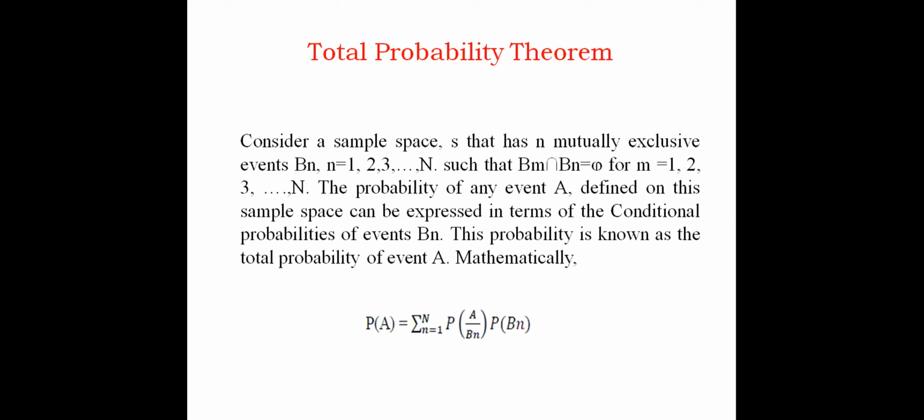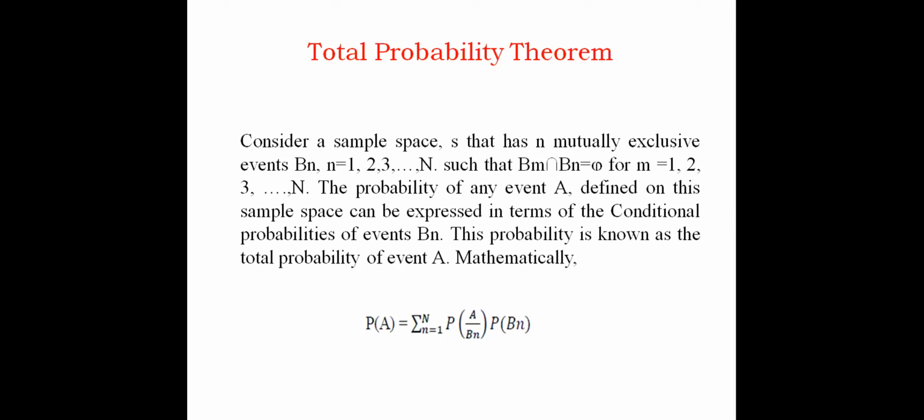Finding this probability in terms of conditional probabilities of event Bn is known as the total probability of event A. The mathematical expression is P of A, the total probability of A, is equal to summation n equal to 1 to capital N, P of A given Bn into P of Bn.